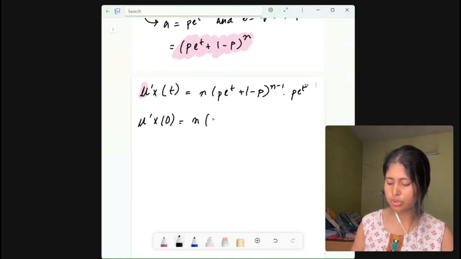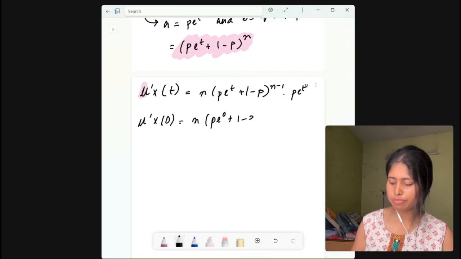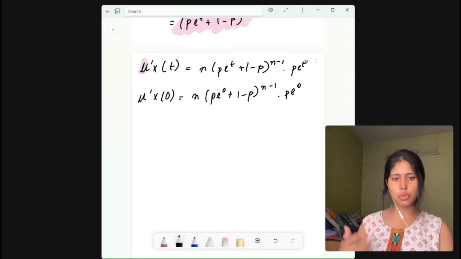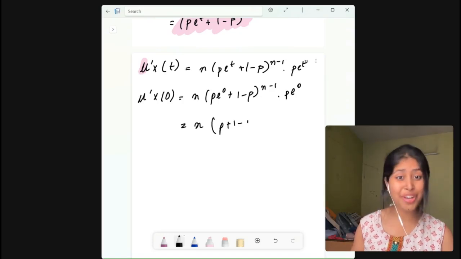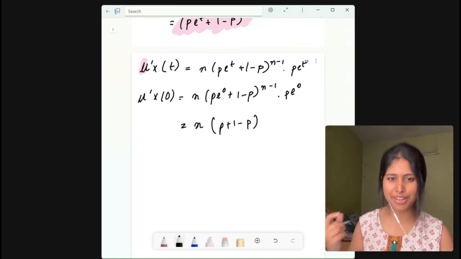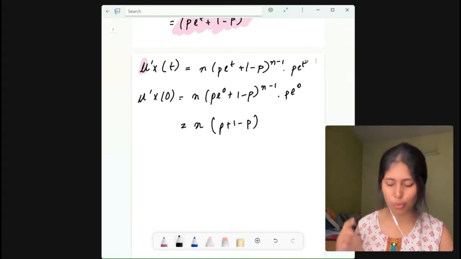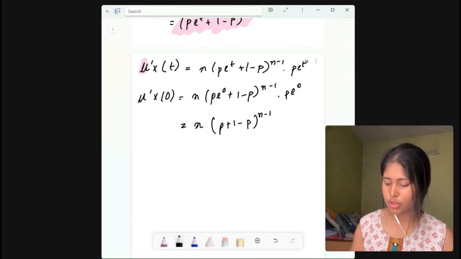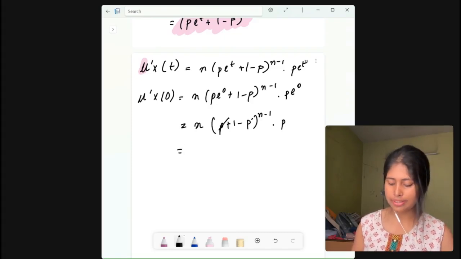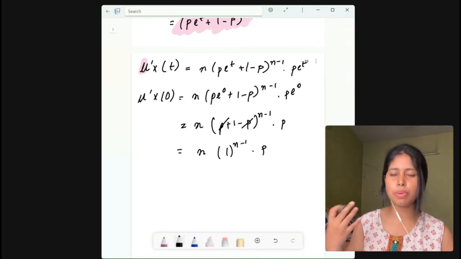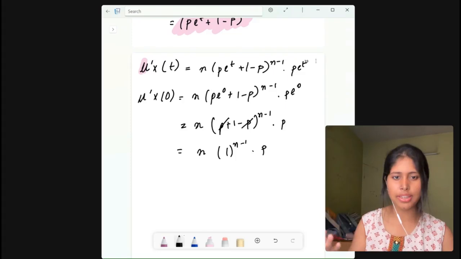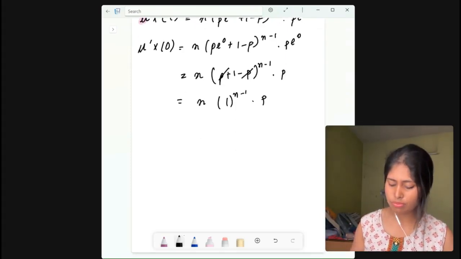n into (p·e^0 + 1 − p)^(n−1) into p·e^0. Now what is e to the power 0? It will be 1. So let me write it: n into (p + 1 − p)^(n−1) into p. Now can you see here, p + 1 − p? Here p will get cancelled and this will be so easy. So you get n into 1^(n−1) into p. Now 1 to the power anything will be 1 only, right? So n·p will be the answer.